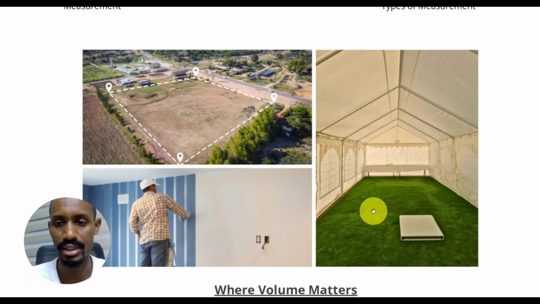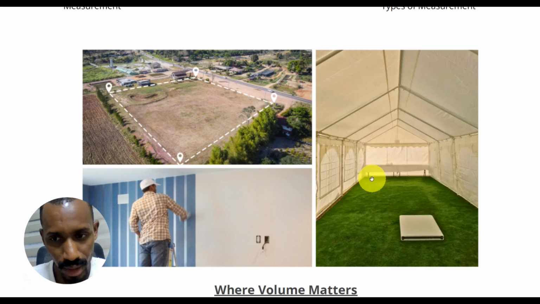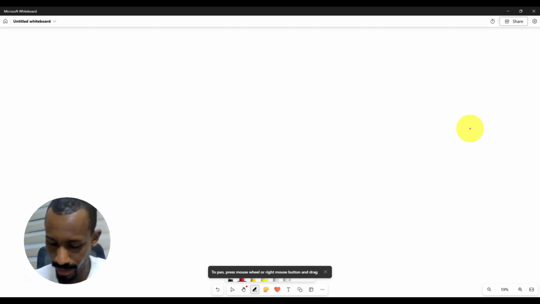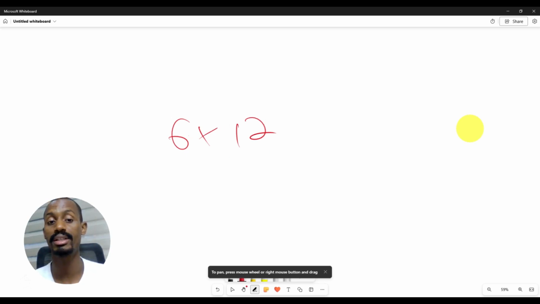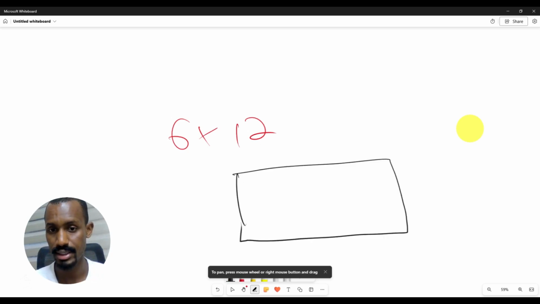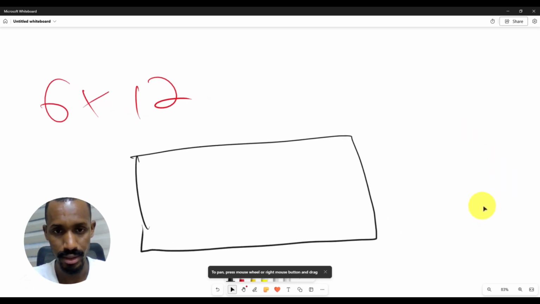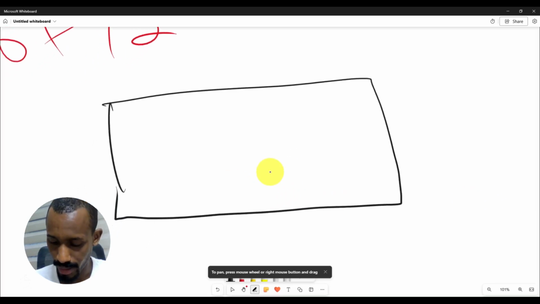Example, carpets as well. For example, let's say somebody orders a 6 by 12 meter tent. They tell you they want you to cover the 6 by 12 meter tent. Let's say the 6 by 12 meter tent is like this, and they say they want carpets.